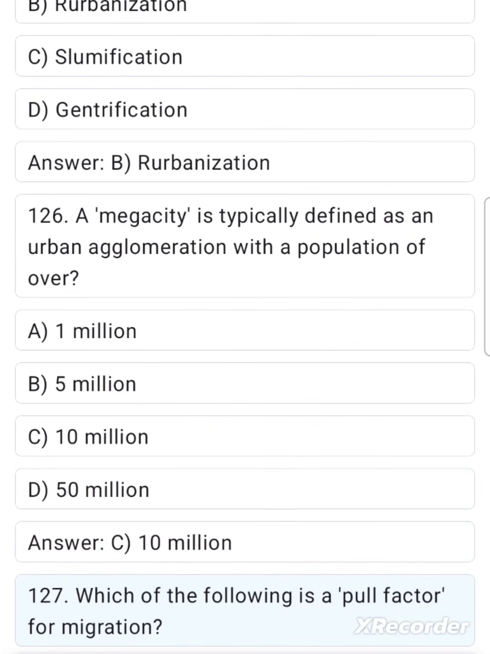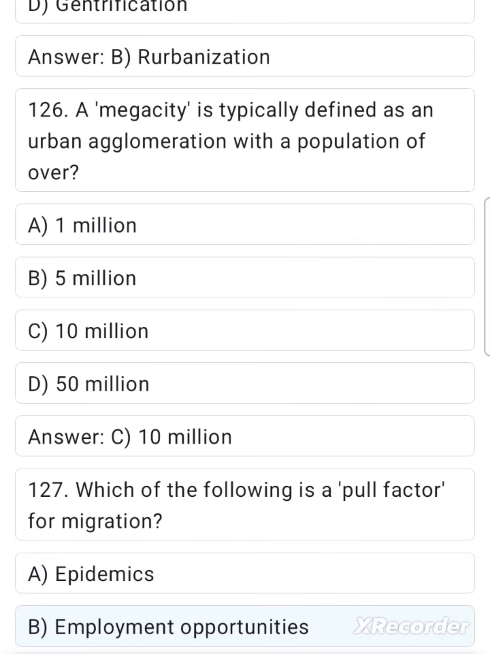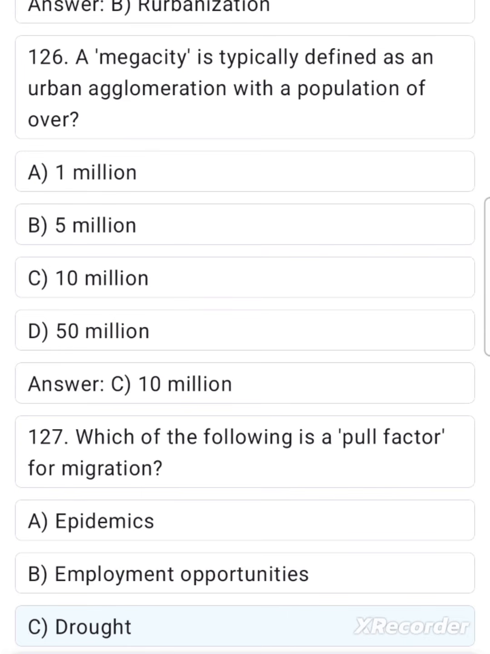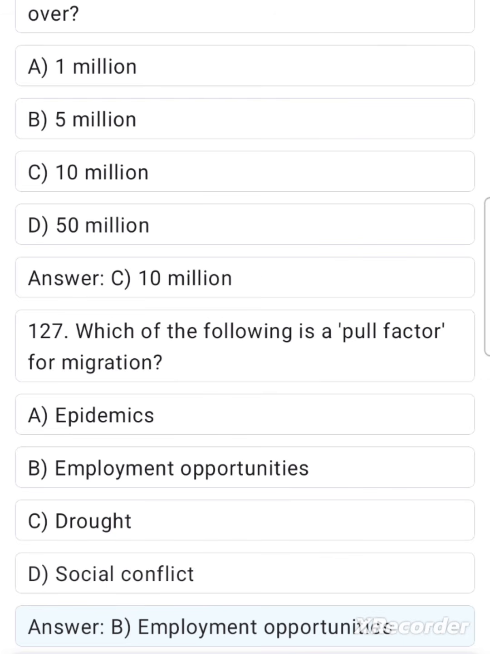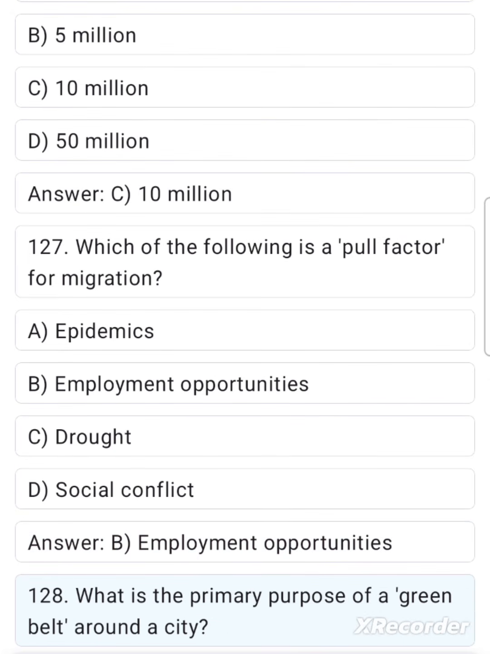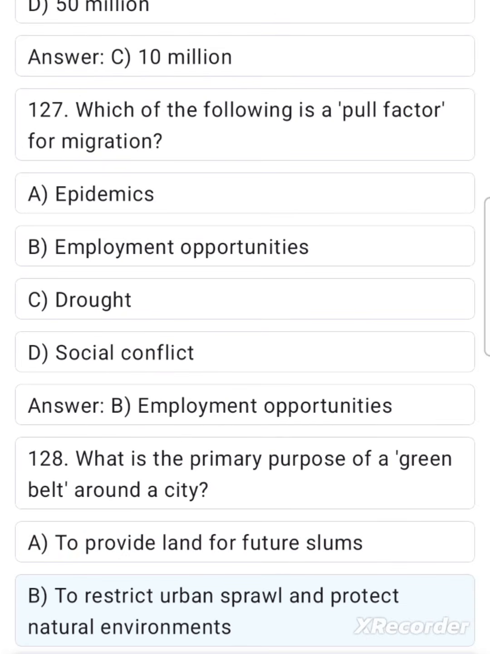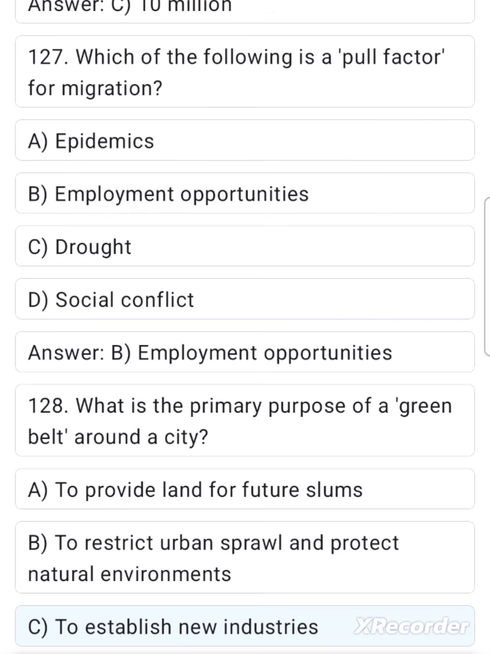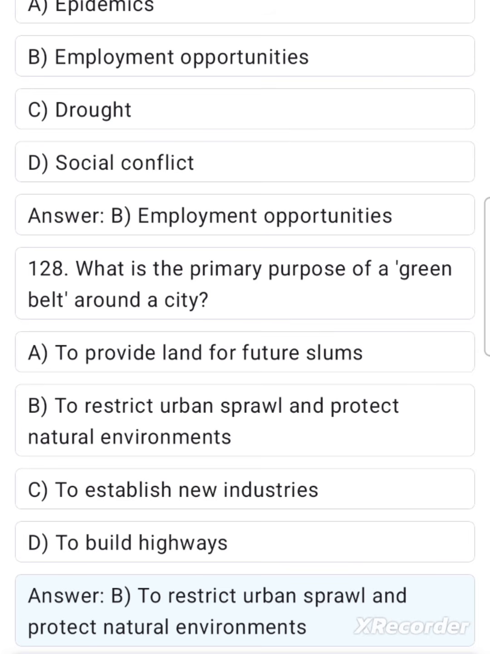127. Which of the following is a pull factor for migration? A. Epidemics. B. Employment opportunities. C. Drought. D. Social conflict. Answer. B. Employment opportunities. 128. What is the primary purpose of a green belt around a city? A. To provide land for future slums. B. To restrict urban sprawl and protect natural environments. C. To establish new industries. D. To build highways. Answer. B. To restrict urban sprawl and protect natural environments.